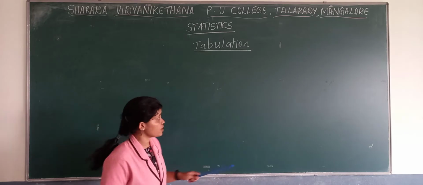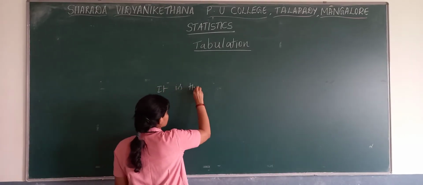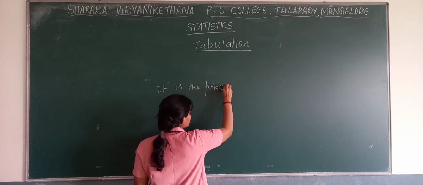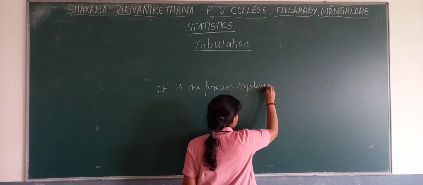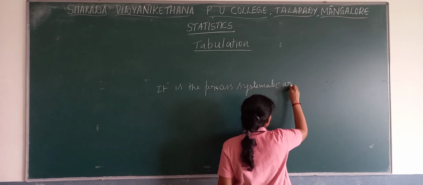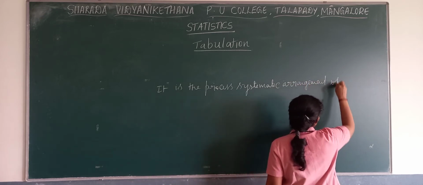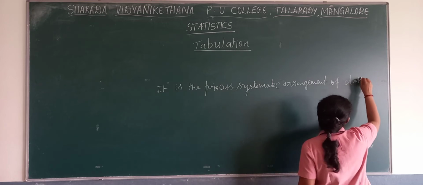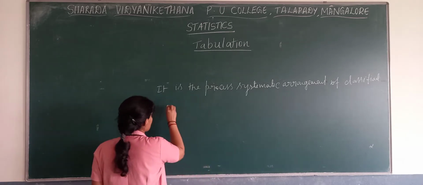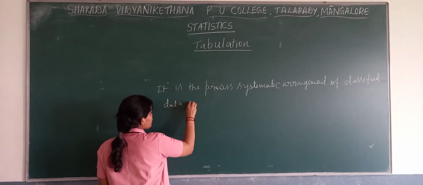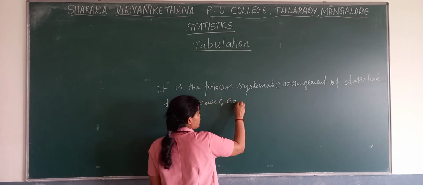So tabulation is the process of systematic arrangement of classified data in rows and columns.